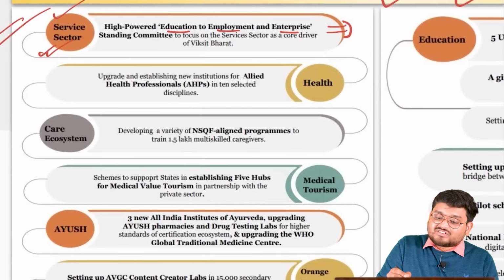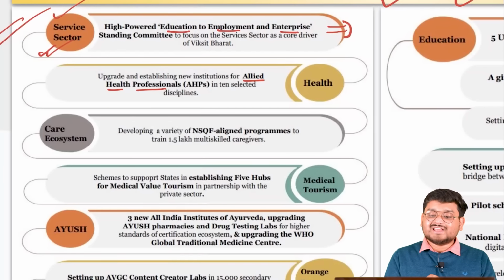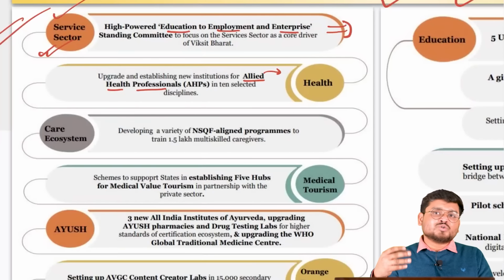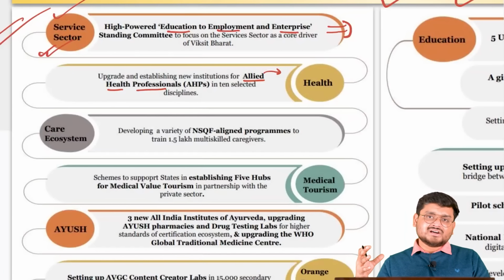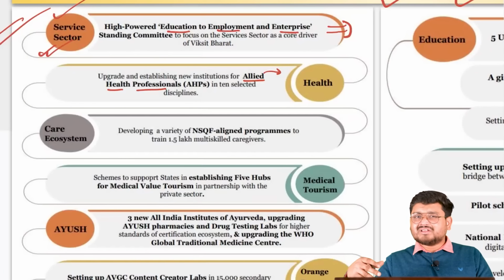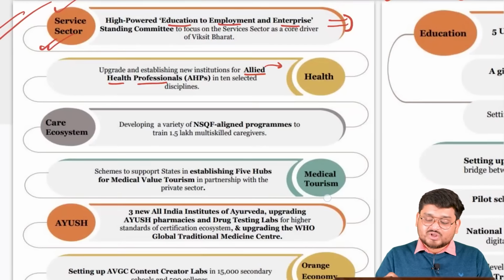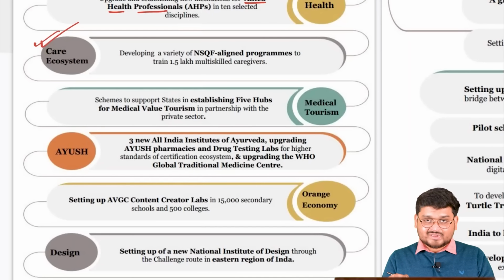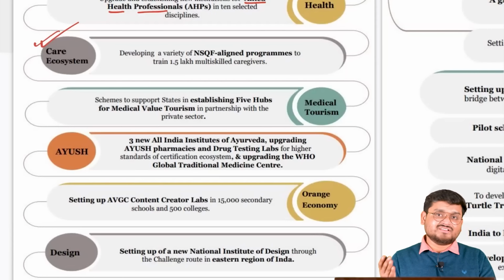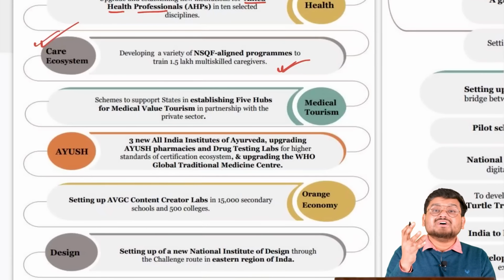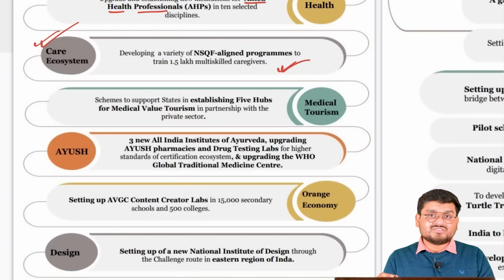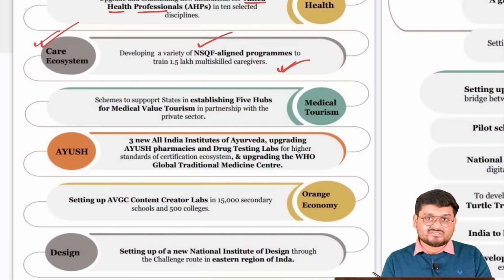Also, we are trying to establish allied health professionals in 10 selected disciplines, and this will be focusing on non-core applications of the health sector, right? For example, skin care and various other cosmetic and various other surgeries, all those will be promoted. Also, when we are talking about the care ecosystem, the care that our elderly citizens need at various NGOs or nursing homes or old age homes, that also will be taken up via training initiatives according to the National Skill Qualification Framework.